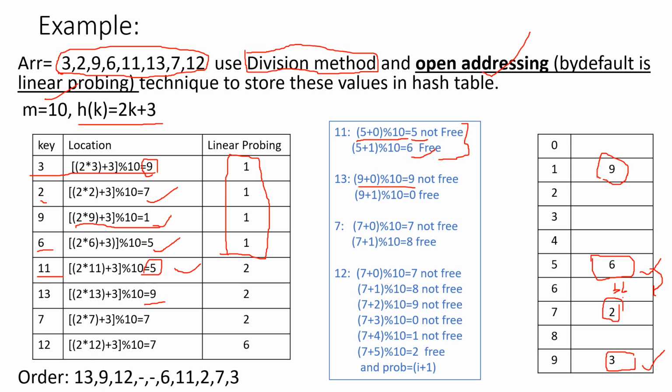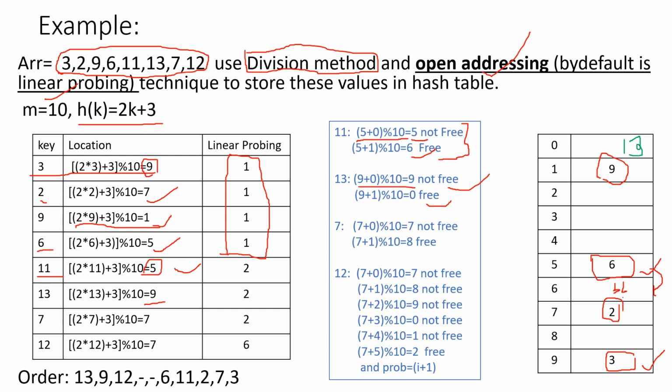Calculate the index. h of x value is 9. 9 plus 0 modulus table size, again you got 9. That's not free. Then increment the i value. 9 plus 1 modulus 10, you got 0. So now go and check whether the 0th is free. Yes, the 0th is free. Then 13 is going to be stored at the 0th index. So I'm writing here 13 is stored at the 0th index.